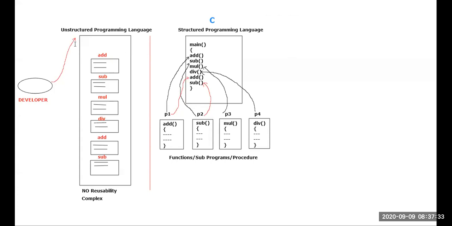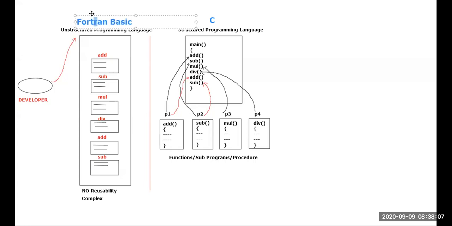Next, when it comes to unstructured programming language, can you give me some example? Anyone? If you are aware of unstructured programming language, C is not unstructured. C is a structured programming language. Anyone having clarity about unstructured programming language? Very good, correct. Which was the first unstructured programming language? Fortran Basic happens to be the first unstructured programming language.